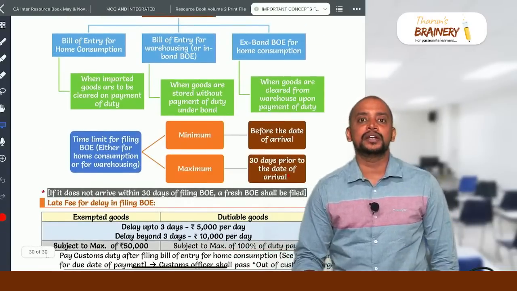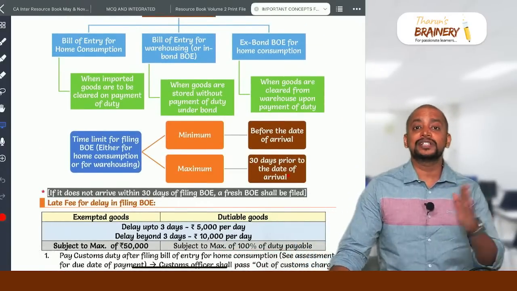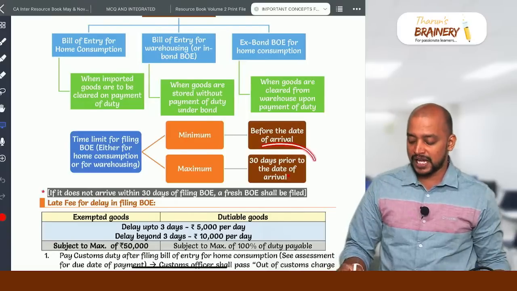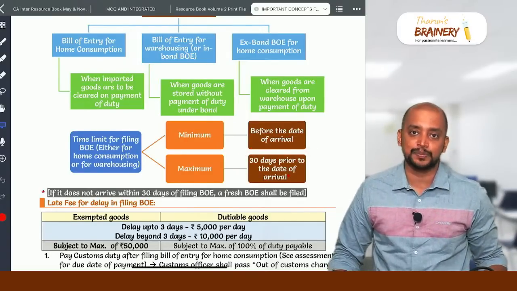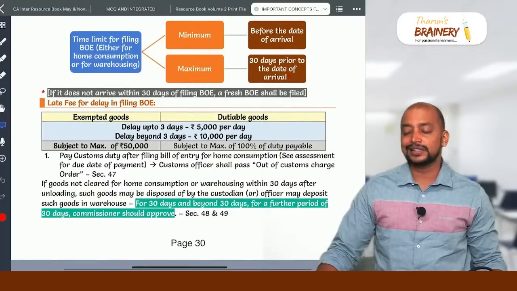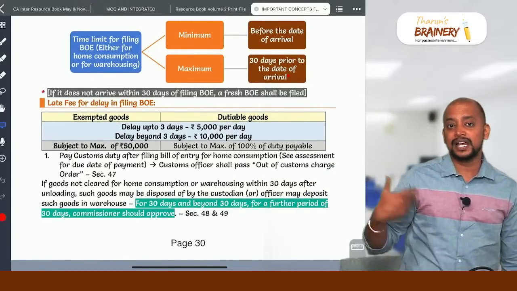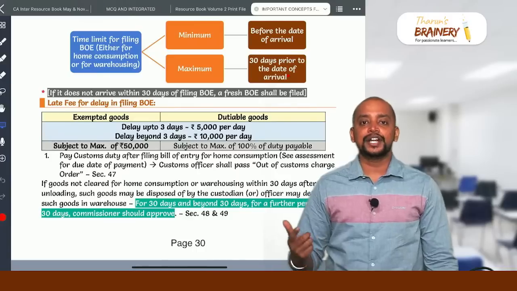What is the time limit for filing the bill of entry? Before the date of arrival, it should be filed. Even a prior bill of entry can be filed, but the validity of the prior bill of entry is within 30 days, they can file only 30 days prior. Suppose within 30 days the vessel or the aircraft did not arrive, again they need to file a fresh bill of entry and they end up paying the late fee.